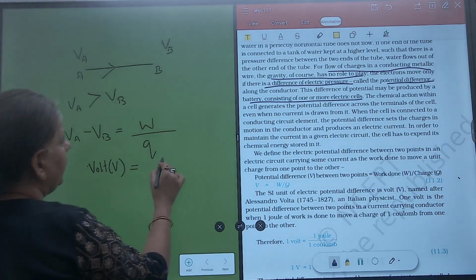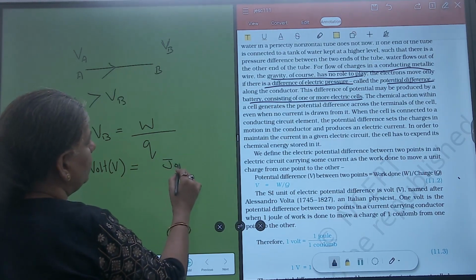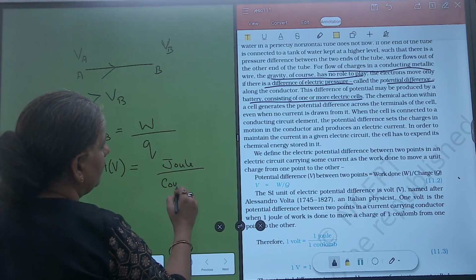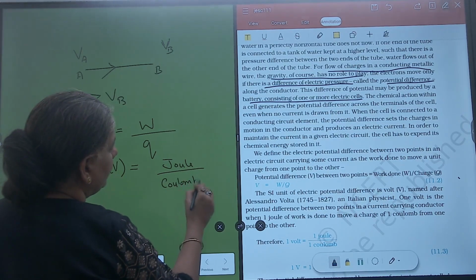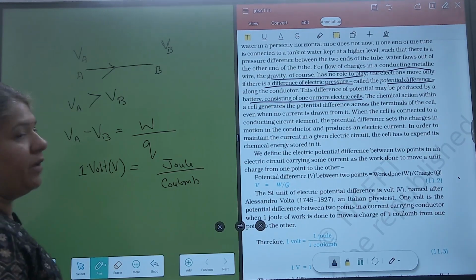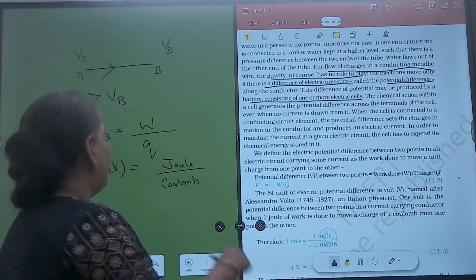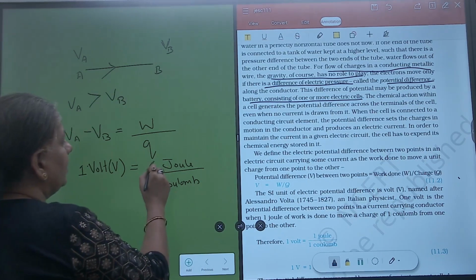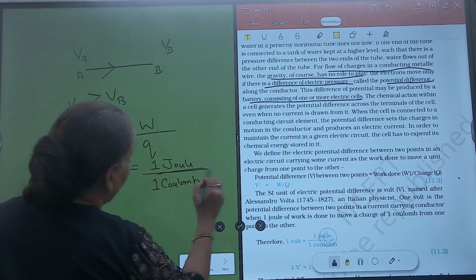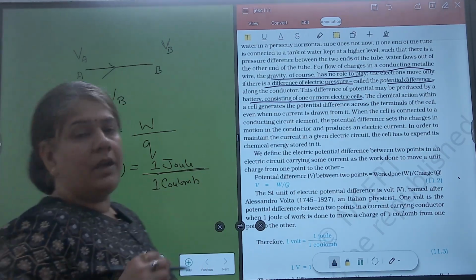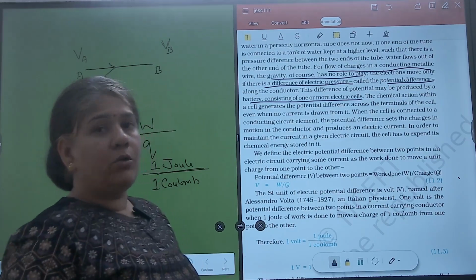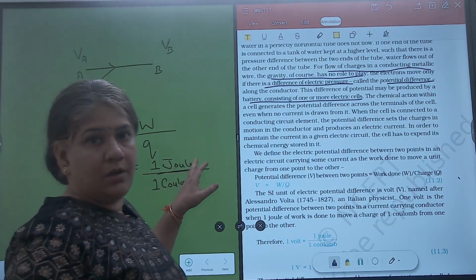Work is represented, its unit is joule, and charge is coulomb. So if you need to define 1 volt, it is the amount of work done when 1 coulomb charge is moved from one point to another, and the amount of work done is 1 joule.